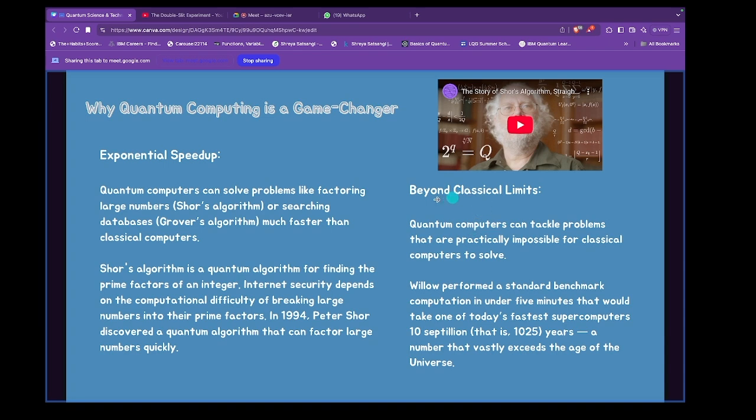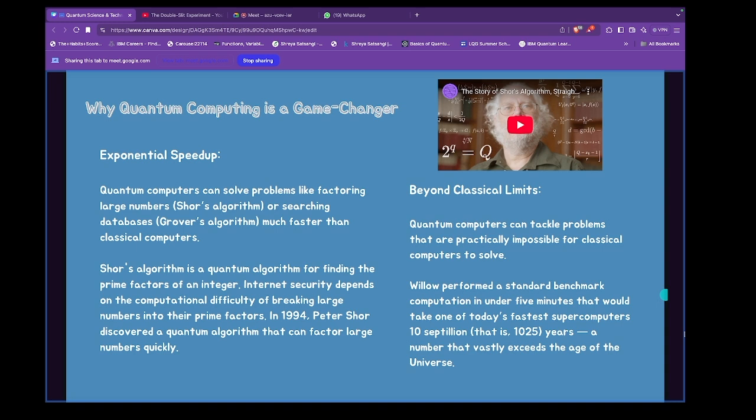Now, another advantage we have is that they go beyond classical limits. The problems that a classical computer can solve in hundreds of years, 20 years, 10 years, can be solved in just a few minutes using a quantum computer, because a quantum computer has those properties I told you about, quantum entanglement and superposition, and a few other properties.